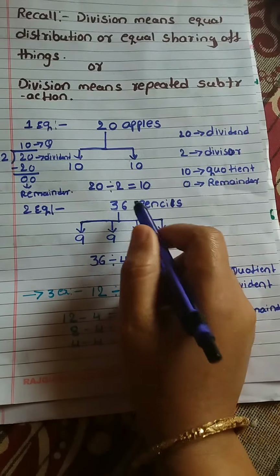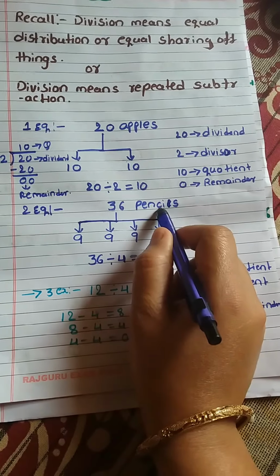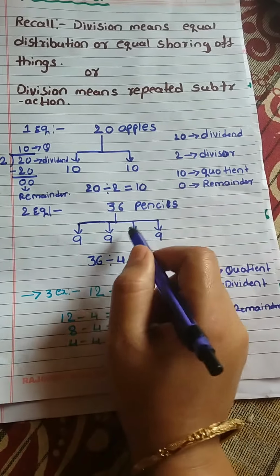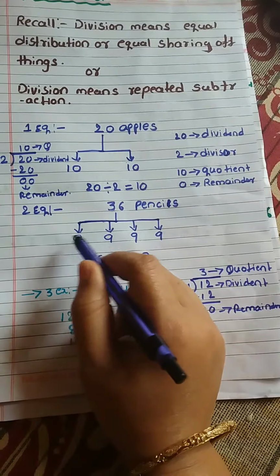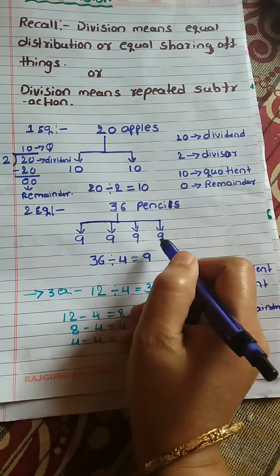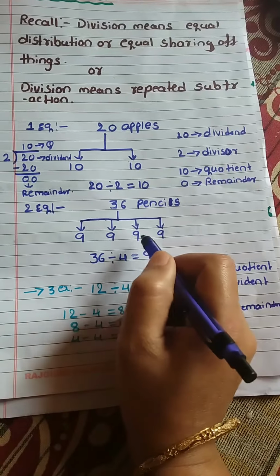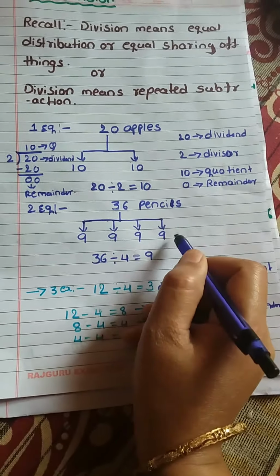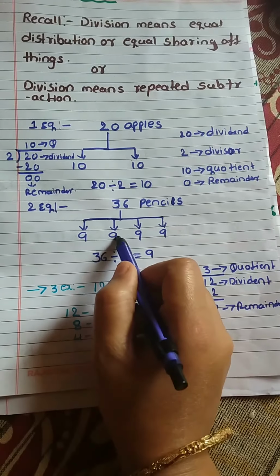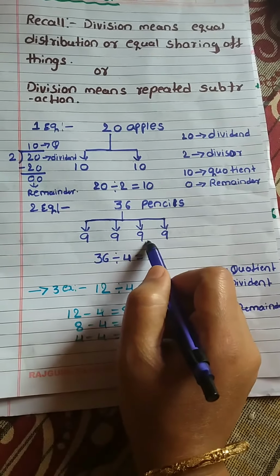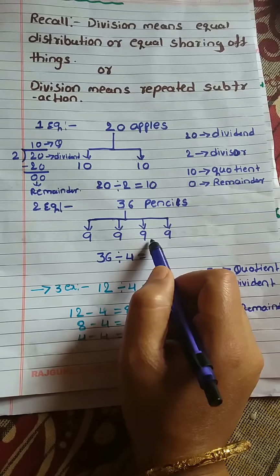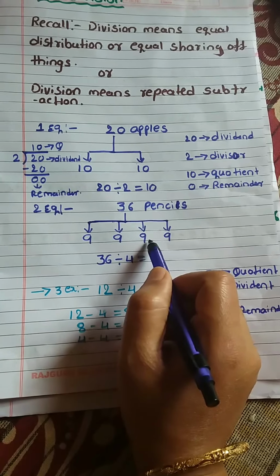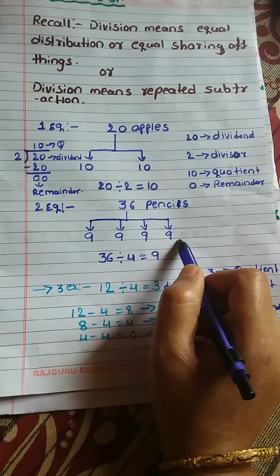Look at this example. I have 36 pencils. I want to distribute them among 4 children. 4 how much are 36? 4 nines are 36. So each child will get how many pencils? 9, 9, 9, 9 pencils. Look at this. 9 plus 9 is 18. 18 plus 9 is how much? 18 plus 2 is 20. 20 plus 7 is 27. 27 plus 9 is 36.